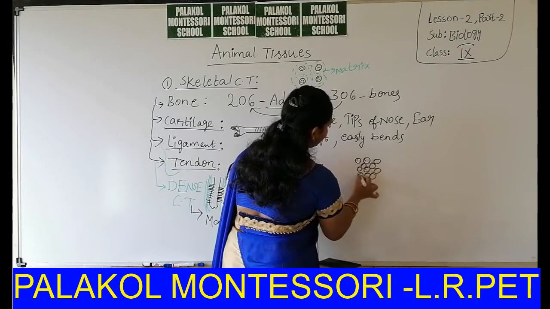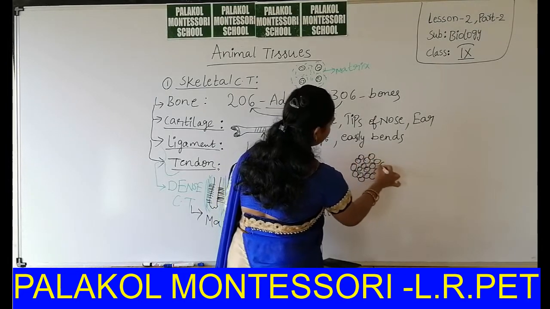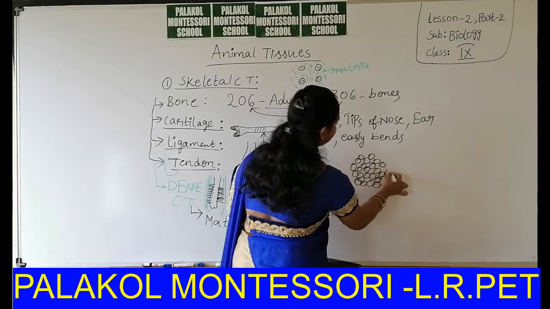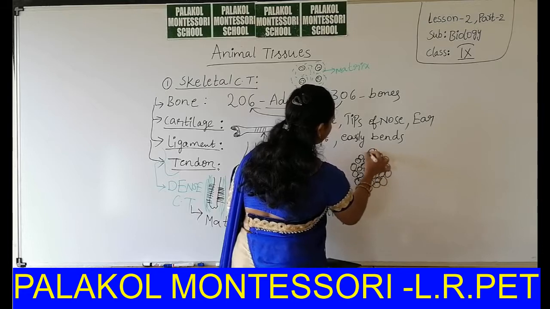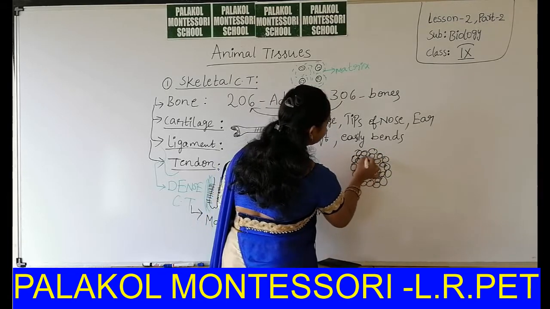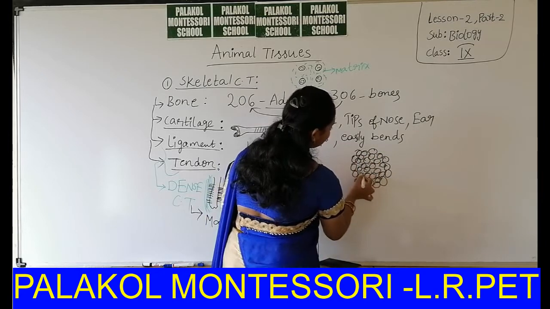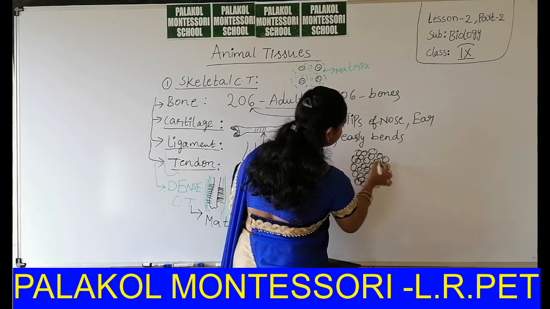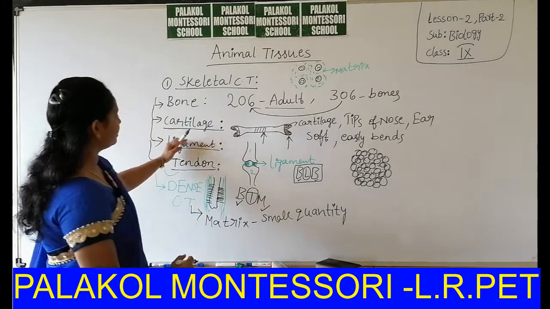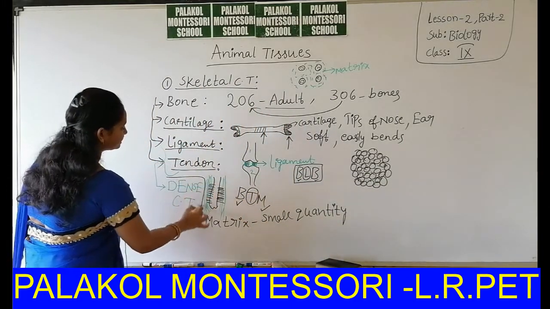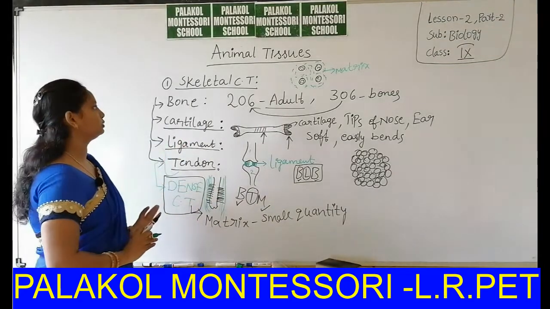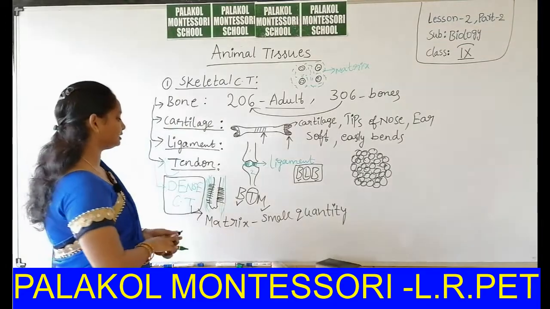Cells are more and tightly packed. In tendons and ligaments, cells are more and tightly packed, with only a little matrix. Due to the presence of more cells, tendons and ligaments are called dense connective tissue. This is about skeletal connective tissue.